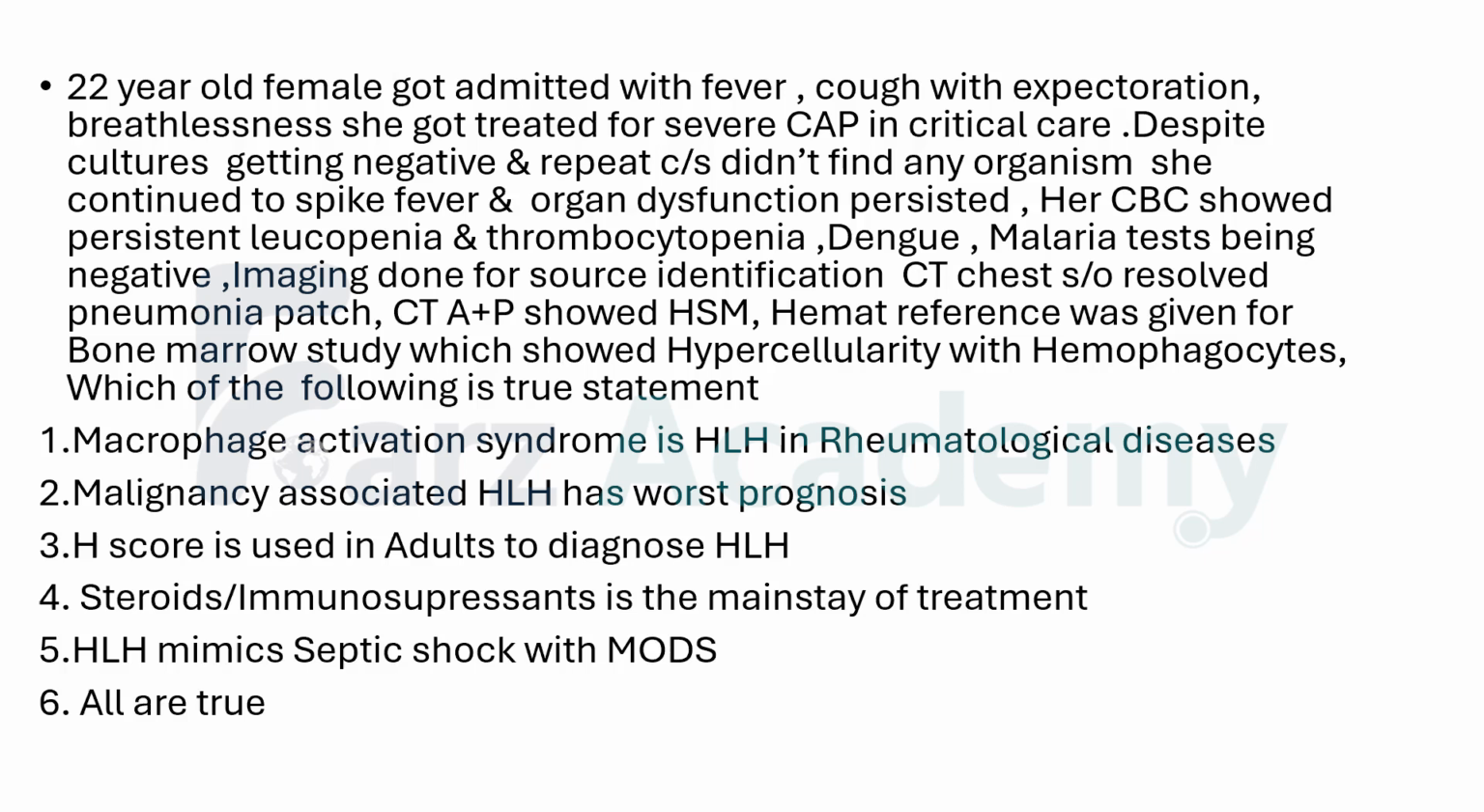Macrophage activation syndrome is HLH in rheumatological disease. We call HLH in rheumatological disease a macrophage activation syndrome. Malignancy associated HLH has the worst prognosis. The H score is used in adults to diagnose HLH. Steroids or immunosuppressants are the mainstay of treatment, and HLH mimics septic shock with multi-organ dysfunction, as in our case. And all are true. Can anybody tell me which of the following is a true statement out of the six? All are true. Yes, all are true.